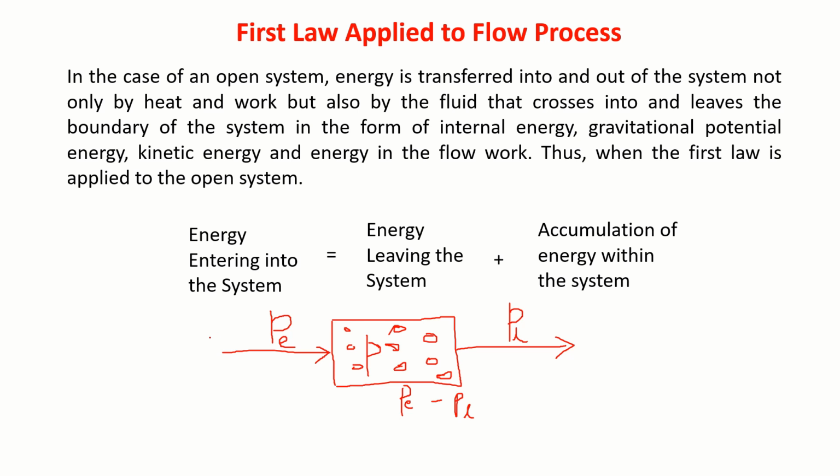Correct? In the same way, the energy entering the system and the energy leaving the system, the difference in these two energies must get accumulated within the system. Thus, energy can neither be created nor destroyed. This is the idea of the first law applied to an open system.